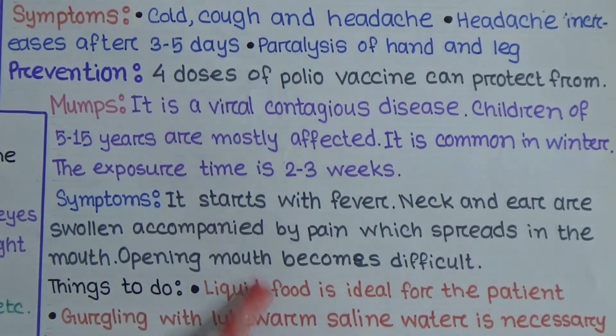In this situation, the patient must take liquid food. Liquid food is ideal for the patient, and gargling with lukewarm saline water is necessary.